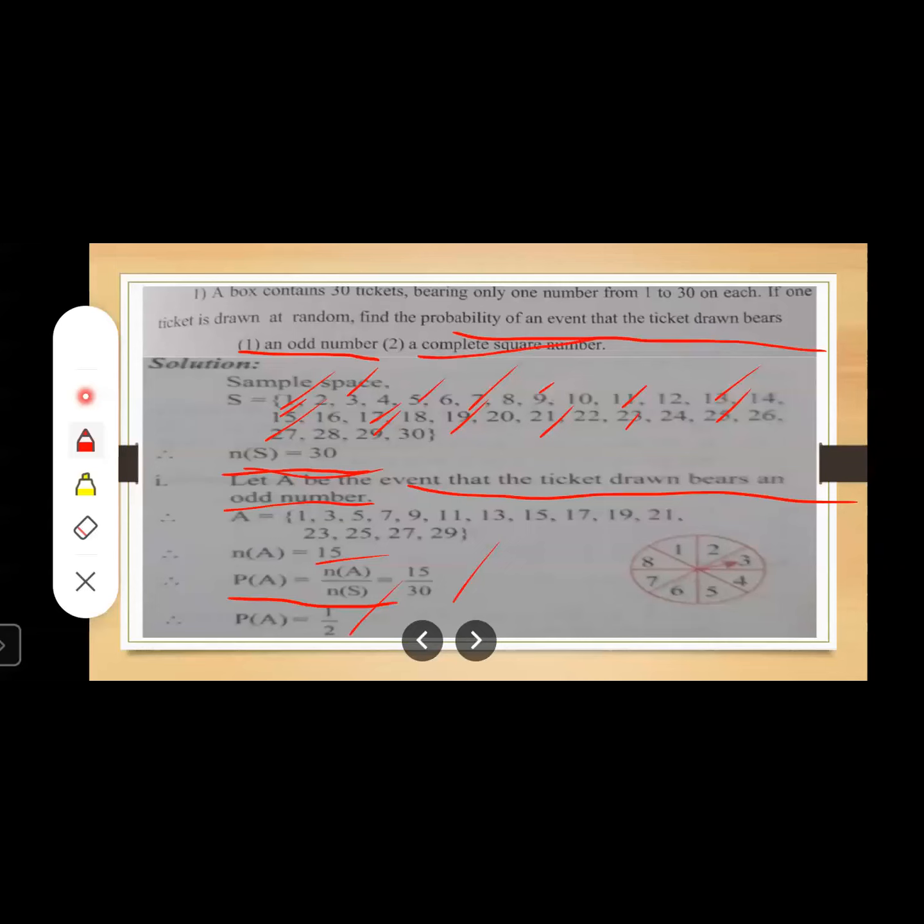A complete square number means we want to find out the probability of the event that the ticket drawn bears a complete square number. Complete square means which? What is the square of 1? 1. What is the square of 2? 4. What is the square of 3? 9. So we want a complete perfect square.